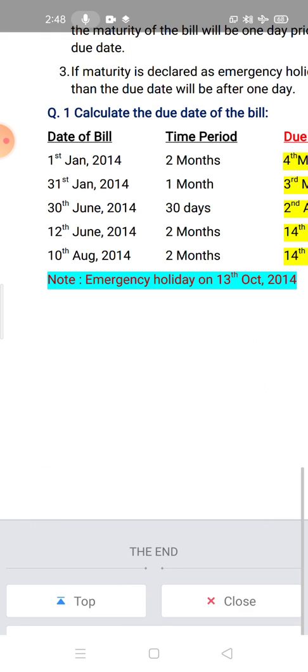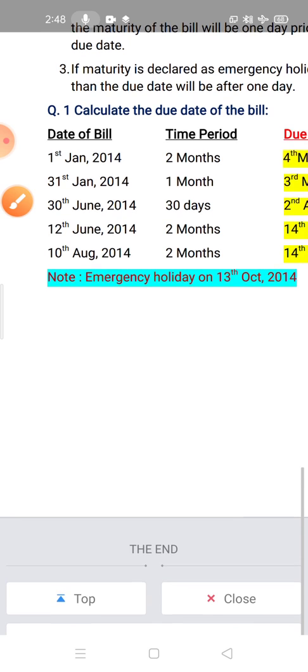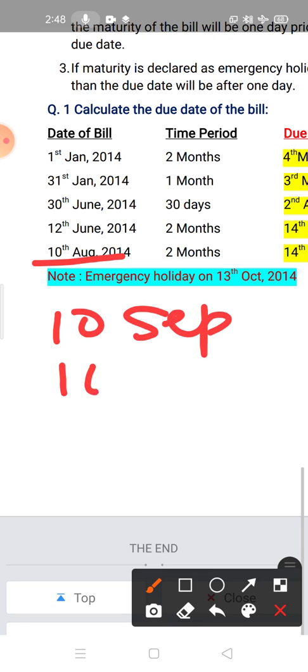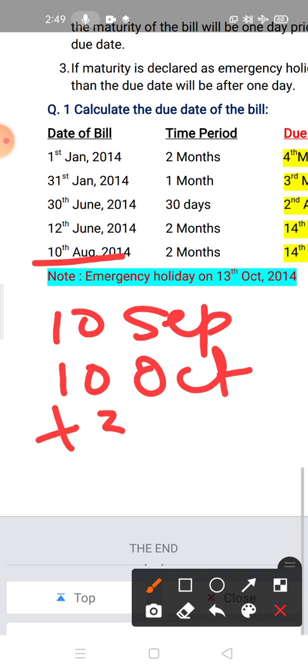Okay, now come to the last. This is the 10th August 2014, after 2 months. It means 10th September, 10th October. Now 2 months are completed. Now 3 days of grace, so it is on 13th October.